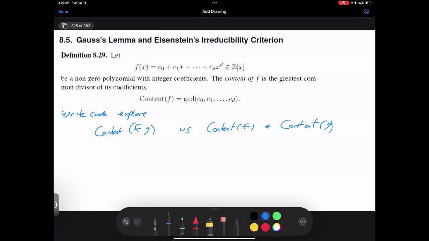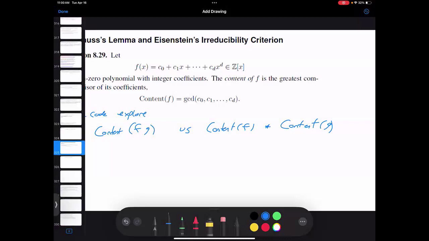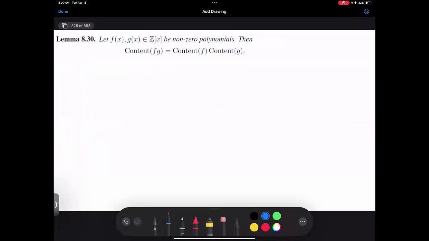Ideally, they would be equal. And this should be reminding you of group homomorphisms. I can take the product of two elements in G and then apply my map, or I can first apply my map and send them to G prime and then apply the product rule in G prime. So the content of the product is the product of the contents. That would be a wonderful result to have, and it turns out that that is true. So we'll prove that in the next class. The content of a product is the product of the contents.